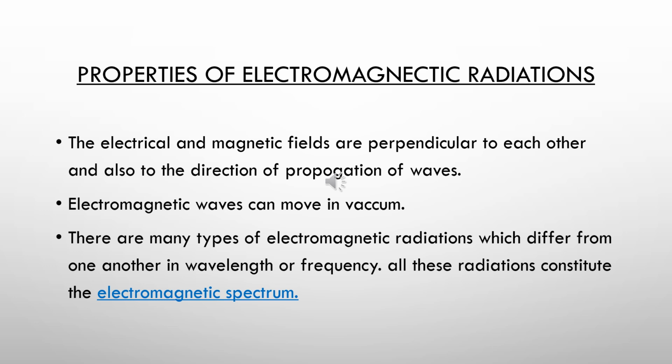Let us know the properties of electromagnetic radiations. The electric and the magnetic fields are perpendicular to each other and also to the direction of propagation of the waves. Electromagnetic waves can move in vacuum. This is very important. Electromagnetic waves can move in vacuum. There are many types of electromagnetic radiations which differ from one another in wavelength or frequency. All these radiations constitute the electromagnetic spectrum.